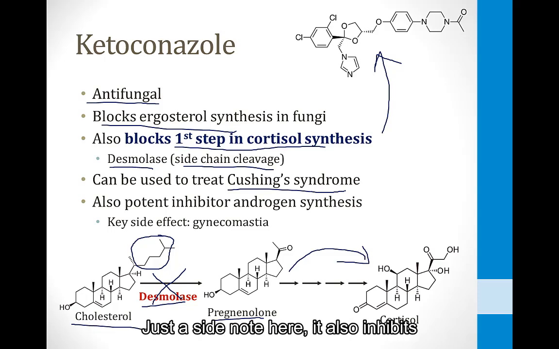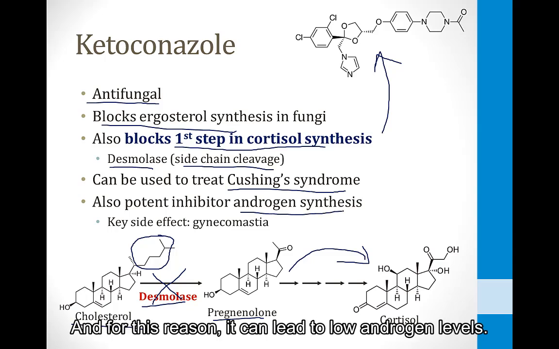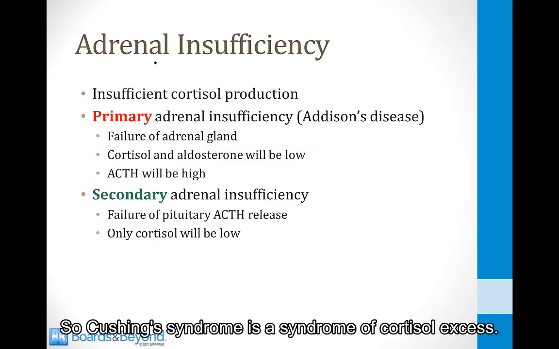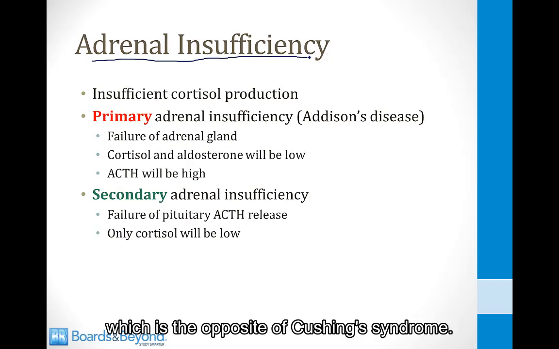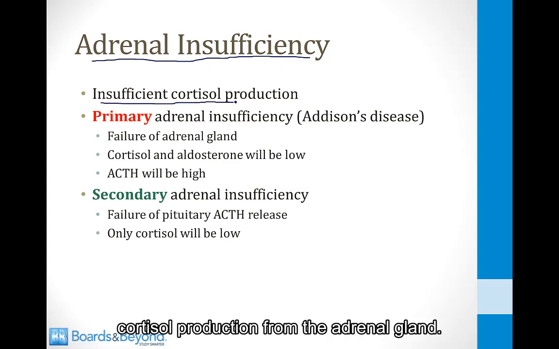Just a side note here, it also inhibits some of the enzymes involved in androgen synthesis, and for this reason, it can lead to low androgen levels, and that can cause gynecomastia in men, and that's a key side effect of this drug. So Cushing's syndrome is a syndrome of cortisol excess. Now we're going to talk about adrenal insufficiency, which is the opposite of Cushing's syndrome. This is what happens when there's insufficient cortisol production from the adrenal gland.